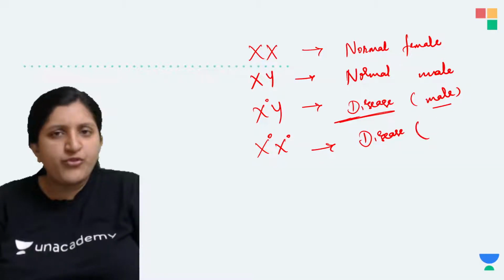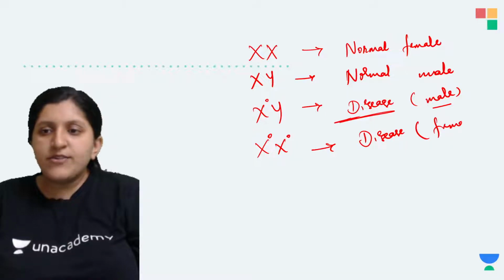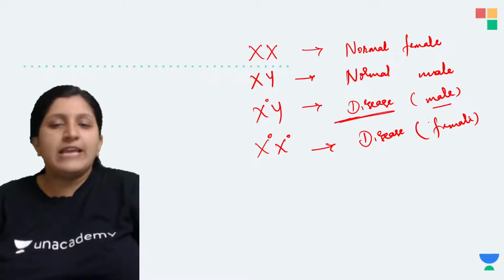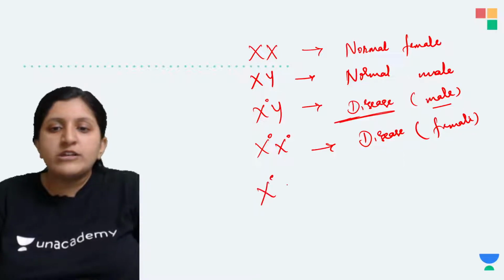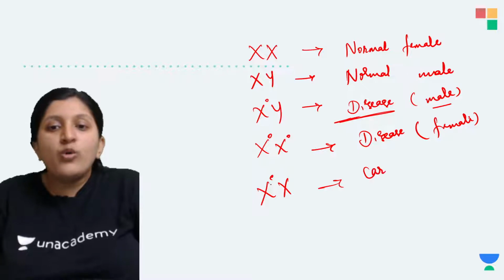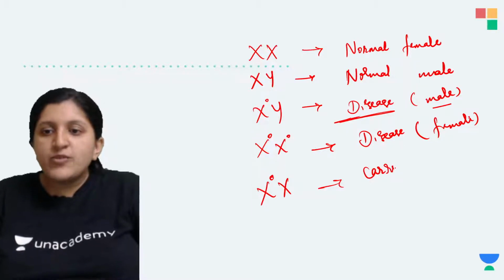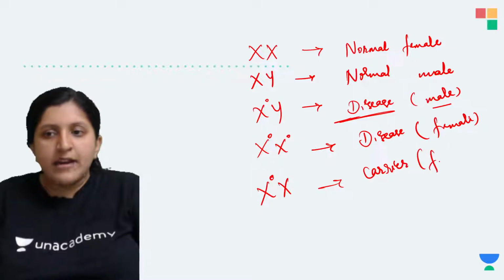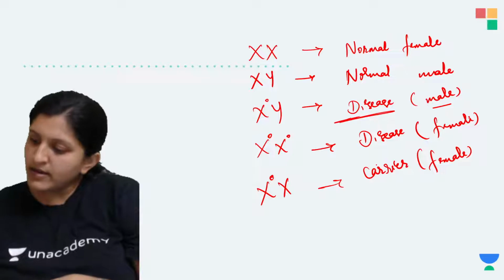It can be hemophilia, it can be color blindness. Now for carrier, there is no carrier in the case of a male. If a female is a carrier, only one of the chromosomes has a faulty gene. That we will represent as a carrier, and this is going to be a female. Is that clear, Suman?